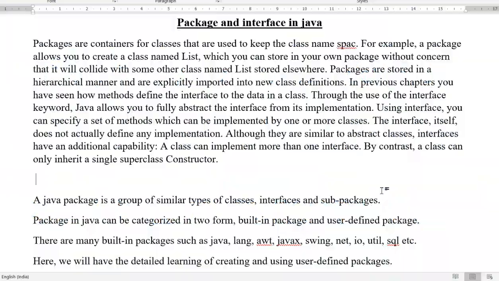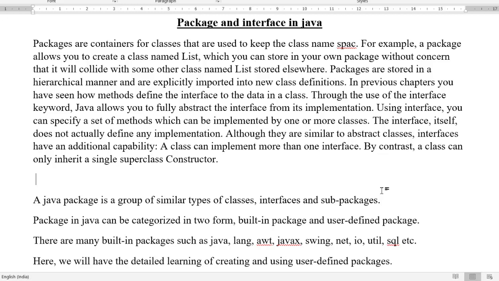Welcome to everyone. Today we are going to start the concept of a package and interface in Java. Package is the most important part of Java because completely Java is designed by using packages. The collection of packages is stored in a jar file. A jar file contains multiple packages, because if you create a jar file, it is easier to transfer all the classes from one place to another, right?